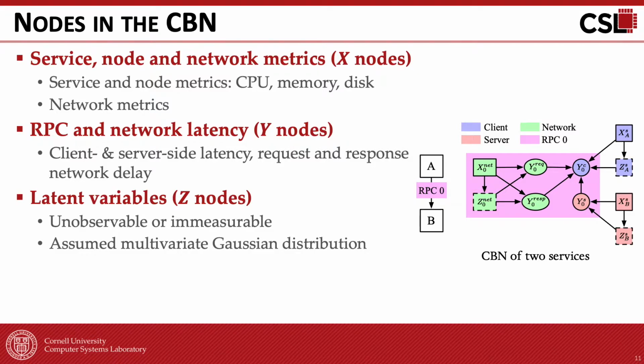The X nodes are assumed exogenous to the model, and thus without any cause. The Y nodes are determined by their X and Z nodes and the Y nodes of the child RPCs, and the Z nodes are partially determined by the X nodes. The paper includes the detailed rules we use to build the CBN.